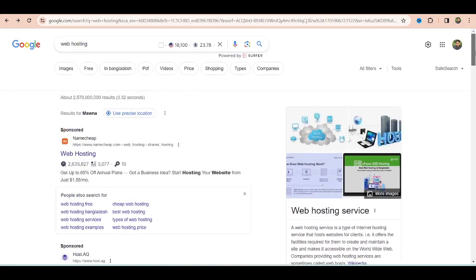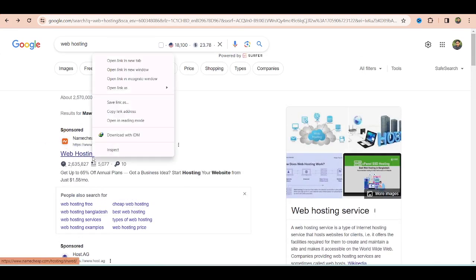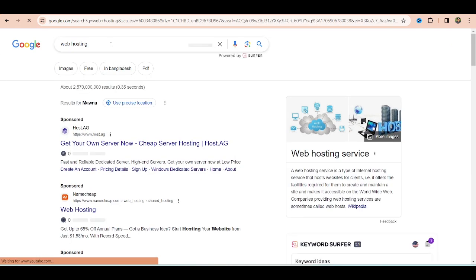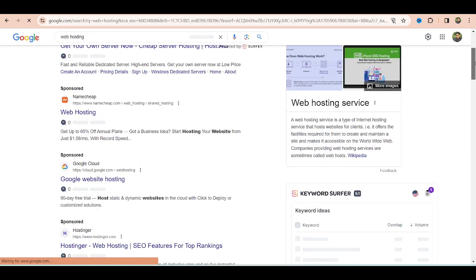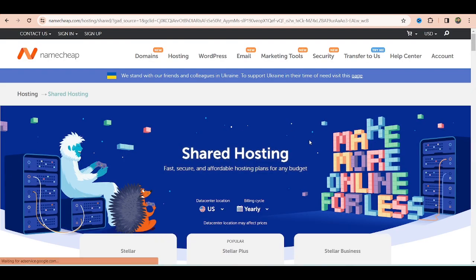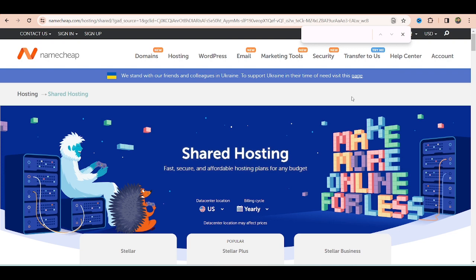Suppose here you will see, Namecheap is running an ad for web hosting. So if you search there, web hosting, the first thing you will see is Namecheap running an ad for web hosting. You will click there, and here suppose you press Control F on your keyboard and just write web hosting.